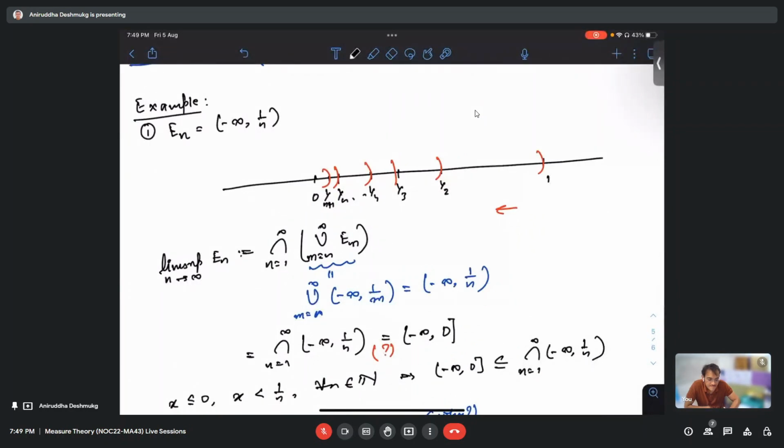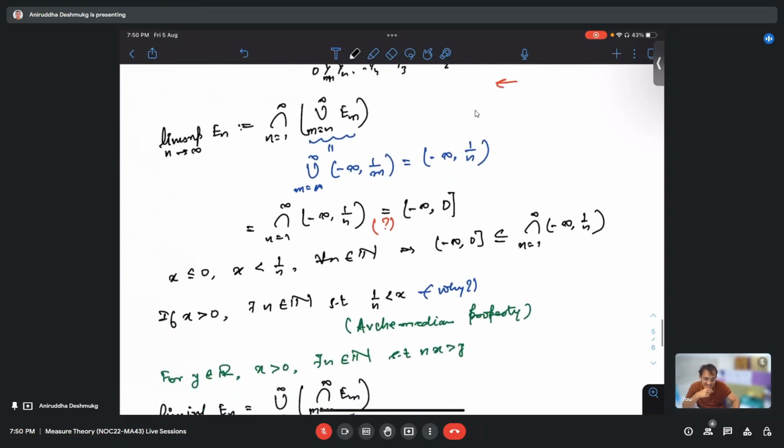So, lim sup by definition is the intersection of the unions, right? I'm not able to perceive the difference. I will think again. Okay, fine for now.